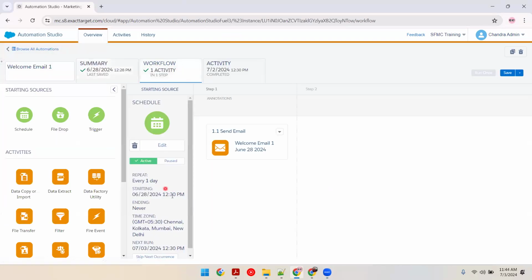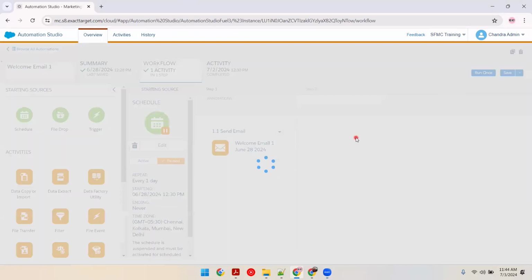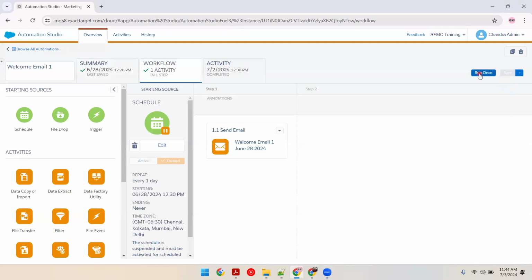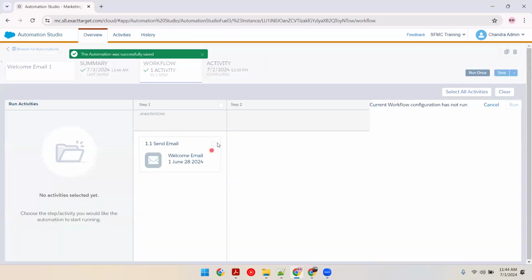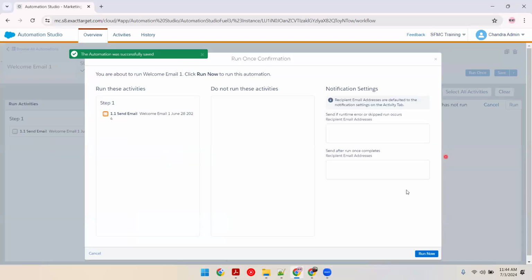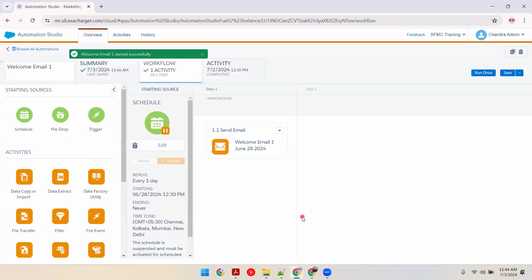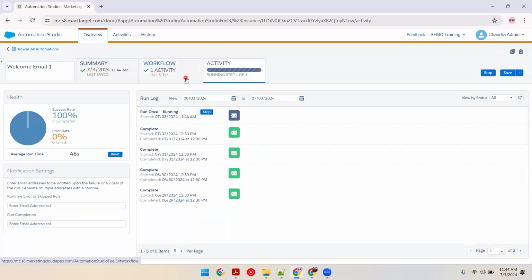Since the automation will run every day at 12:30 p.m., for today I will pause it and run this manually. Why did I make this change? Because the email was only going out to Chandraprasad. That is the reason I made this change. I paused it and activated it, and I executed it with the help of the run once concept.